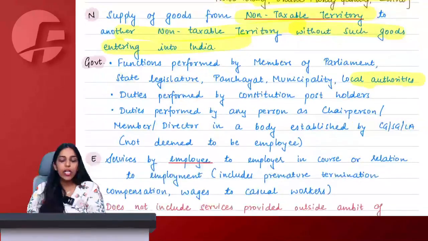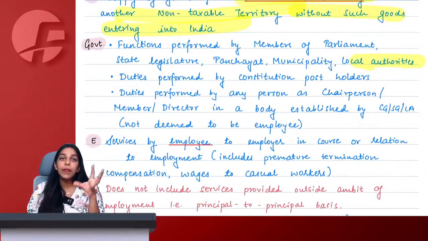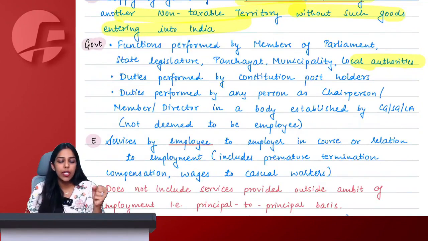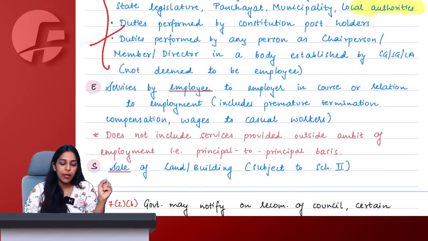Other than employer-employee, if you are providing any service to a government body as a government post holder, constitution holder, then also no GST is applicable.